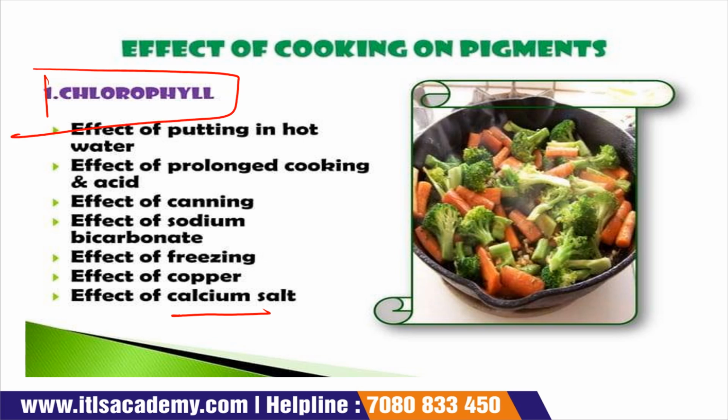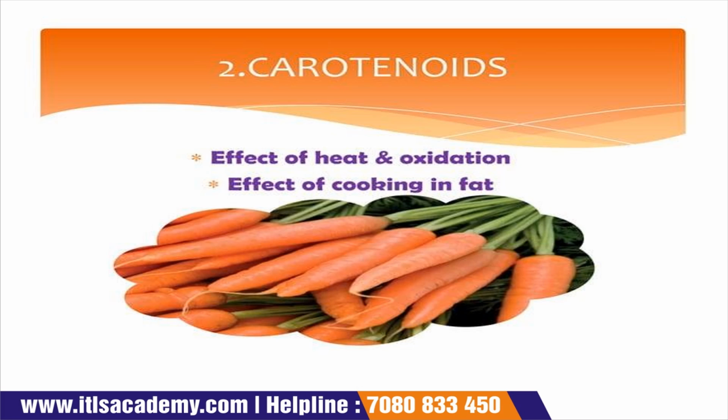So we have the effect of hot water, prolonged cooking, canning, sodium bicarbonate, freezing, copper and calcium salt.